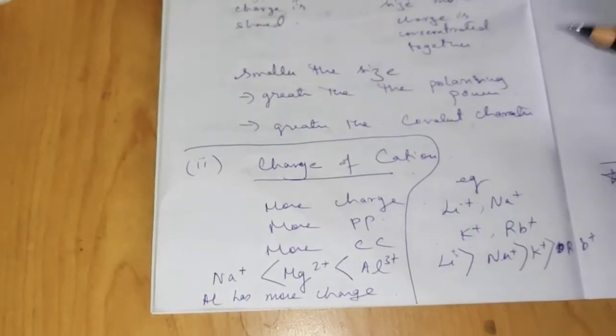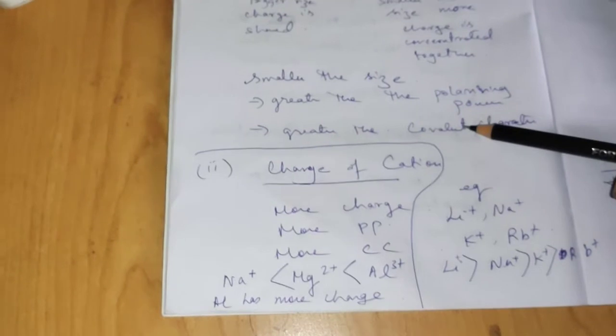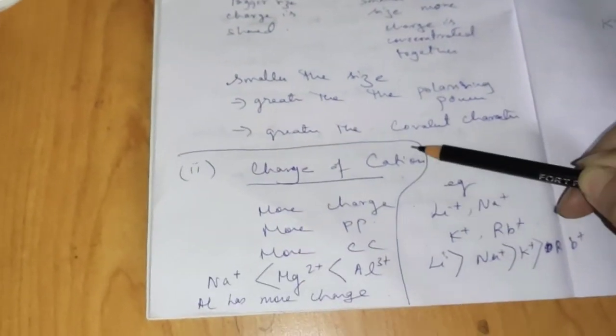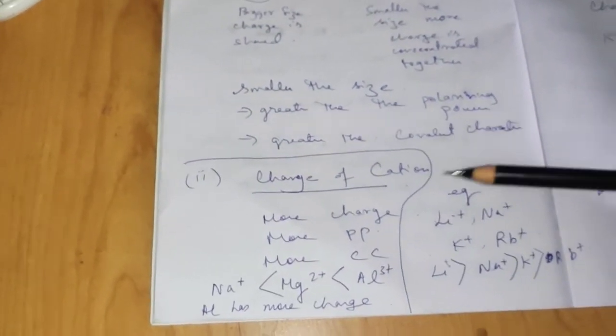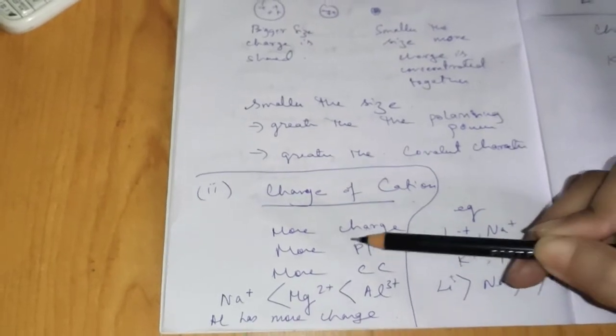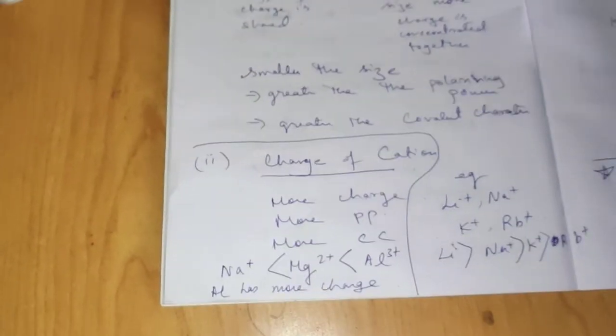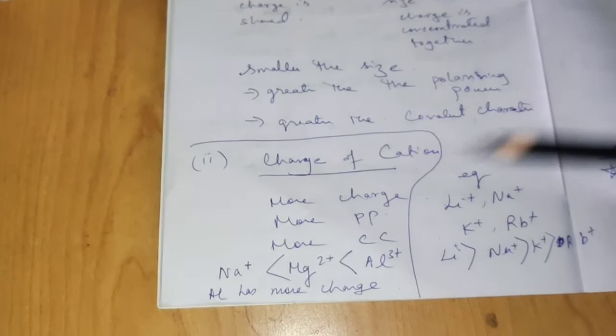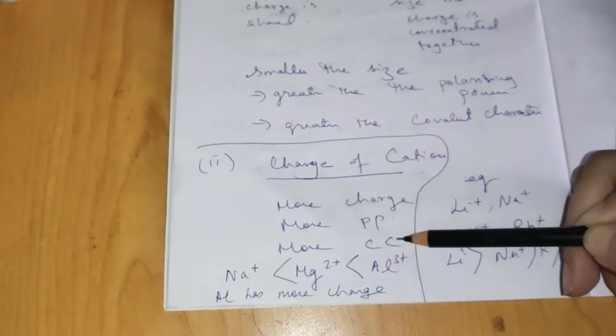The second most important point is the charge of the cation. More the charge, more will be its polarization power. PP means polarization power. I have written the shortcut. And more will be the covalent character.